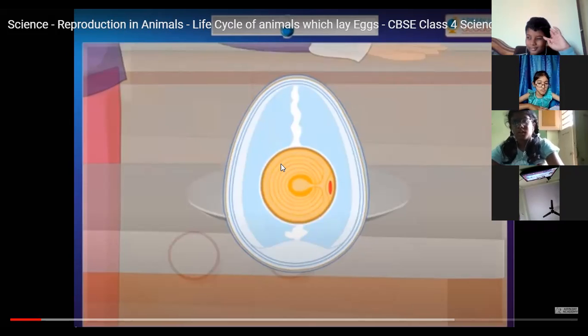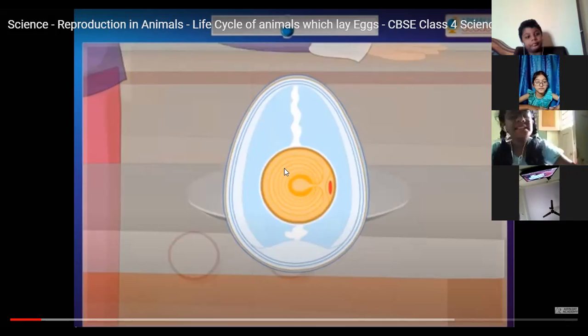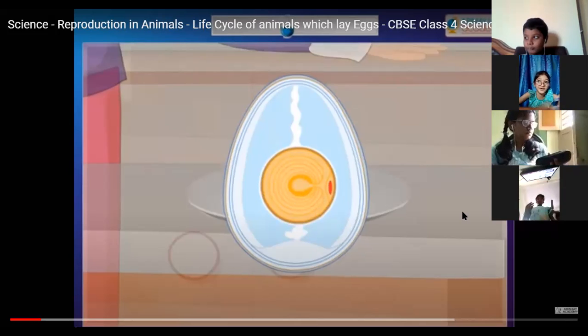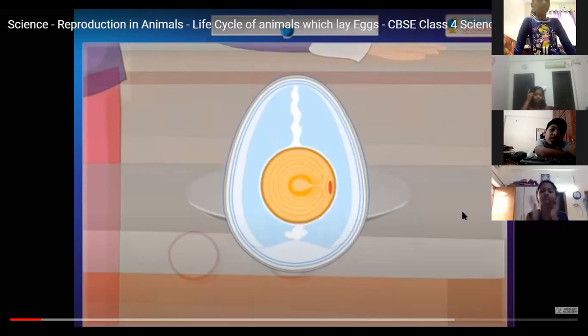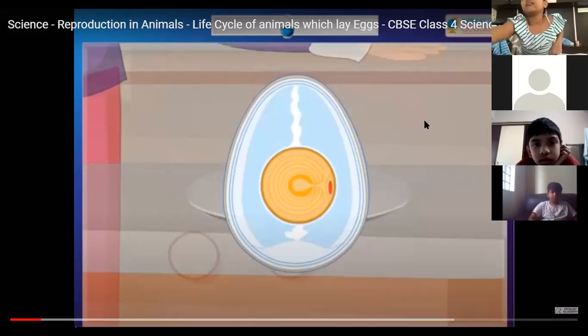Now, this yolk will provide the food which is required for the baby, or the embryo, to grow. The embryo will get its food from this yolk. The embryo will develop into the chick. In a hen, the embryo will develop into the chick. So the yolk, this yellow part, will provide the food required by the embryo to grow.